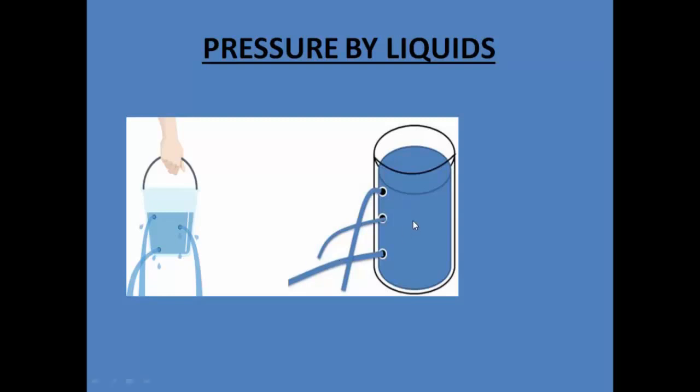Now in the other case, let's say we have glass. This is a glass tumbler, and again just consider that I have shown here 3 holes. You make 3 holes in the glass. So as long as there are no holes in the glass, the water will remain inside the glass. But the moment you make 3 holes in the glass, the water will start coming out of the glass. So this again shows that liquids exert pressure.